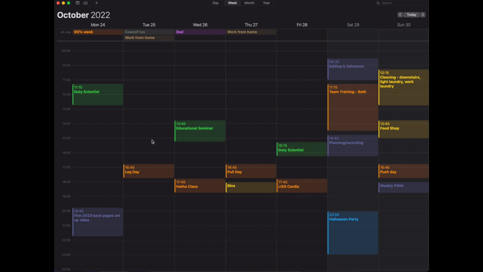So this iCal layout is for the week just before Halloween, and something that I've started doing recently is having all of my training and things that I do every single week set up as recurring events in iCal so that I don't have to add them in every single week.